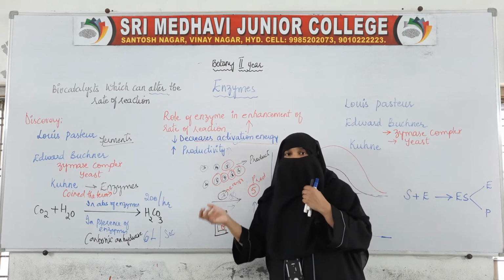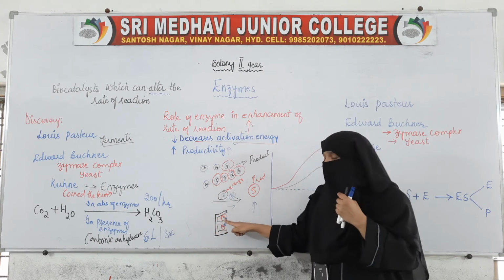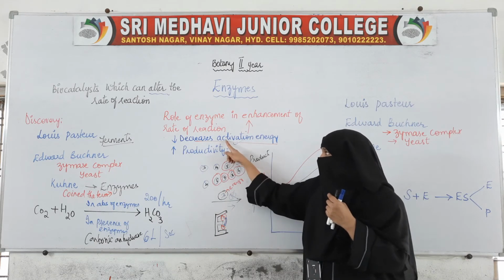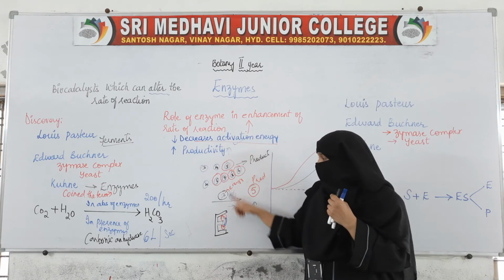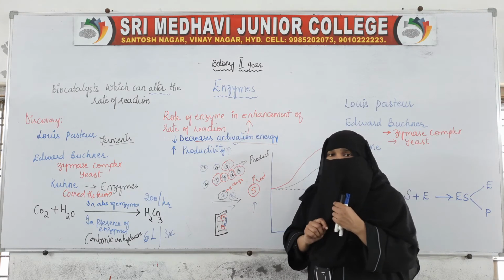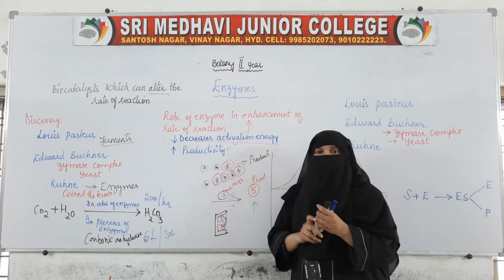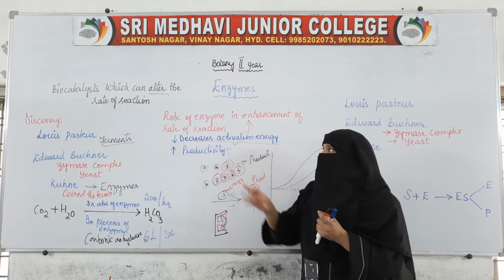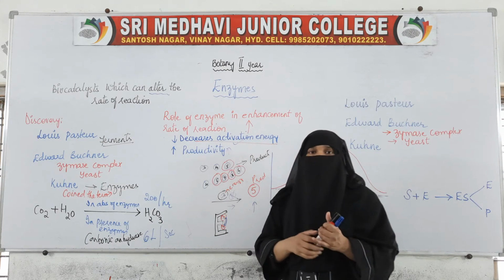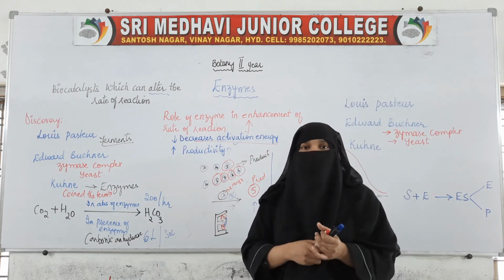When they come and fit, they will also be able to take part in the reaction. So that is how the activation energy decreases, and when they can take part in the reaction, they will be able to produce the product. So the productivity will be increased. This is how the enzymes enhance the rate of reaction.